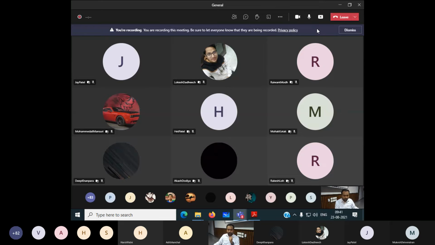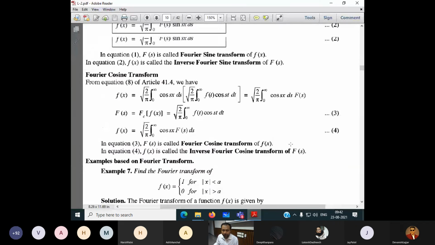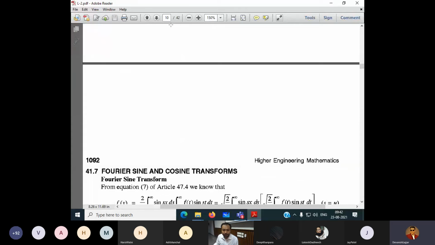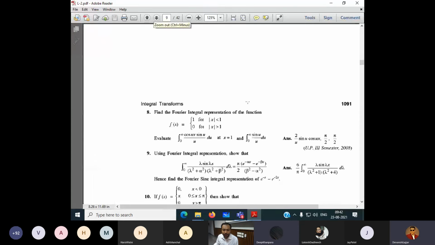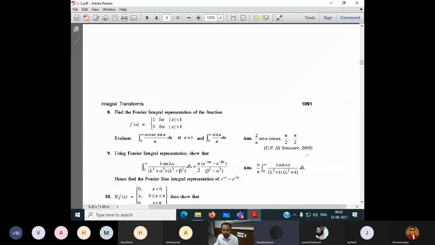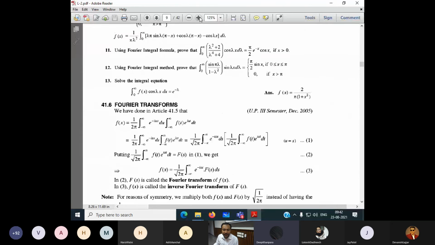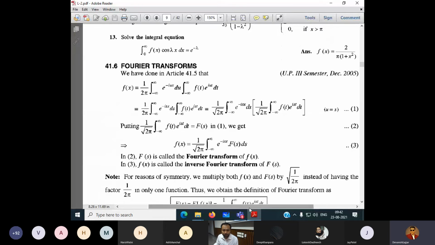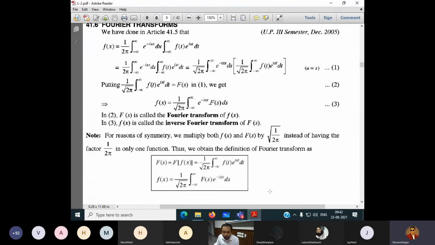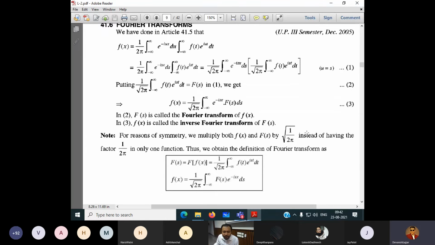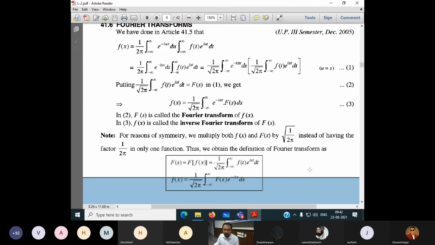Sir, on page number 1091. Note 1. 1091, sir. Yes, yes. Here, any confusion? Sir, in the note section. Which one, please tell me. Sir, the note, the 1 by 2 pi, we multiply by under root of 1 by 2 pi. Okay. Why is it multiplied, right? Yes, sir. Okay.